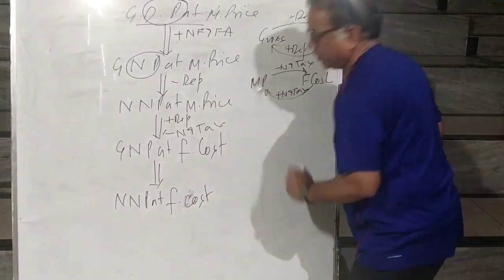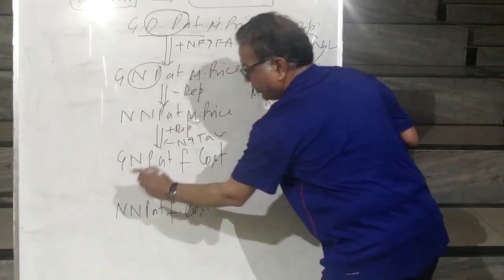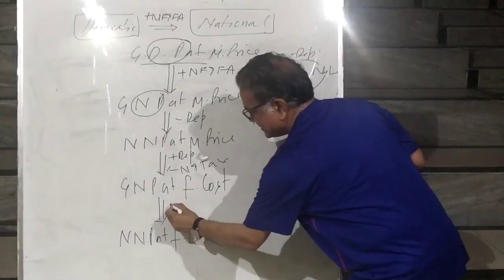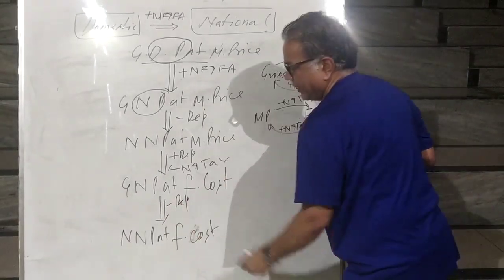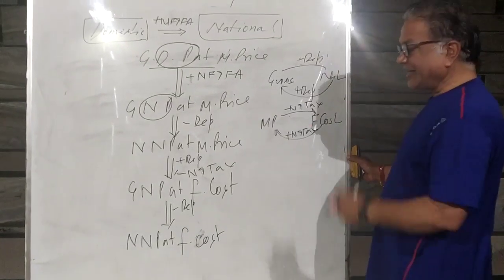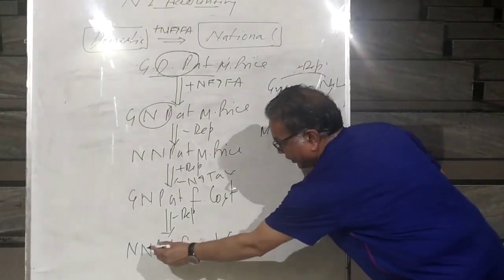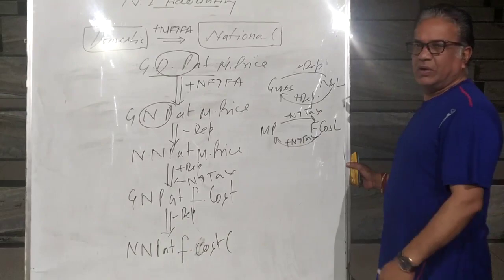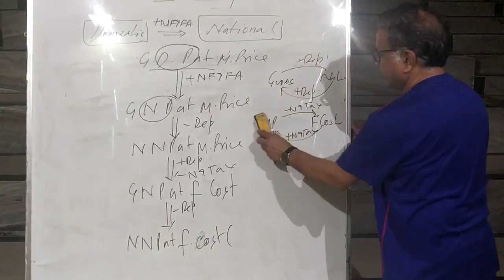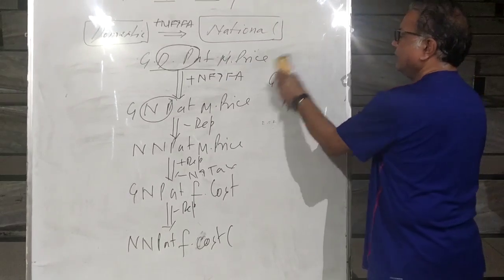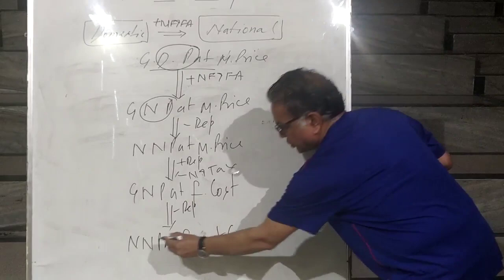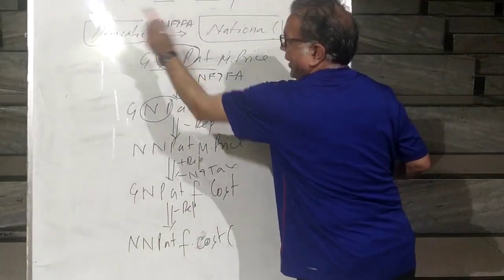NNP at factor cost. So gross to be converted into net, minus depreciation, national product, factor cost. Now if I ask you, what are the components of NNP at FC? What are the components of net national product at factor cost? Net means depreciation is there? No. So no depreciation.